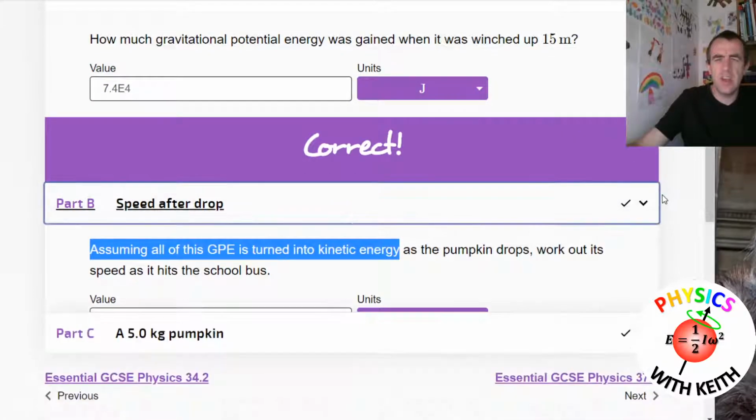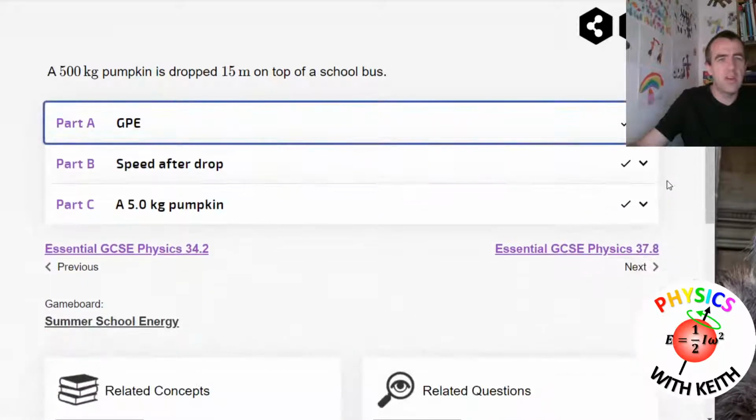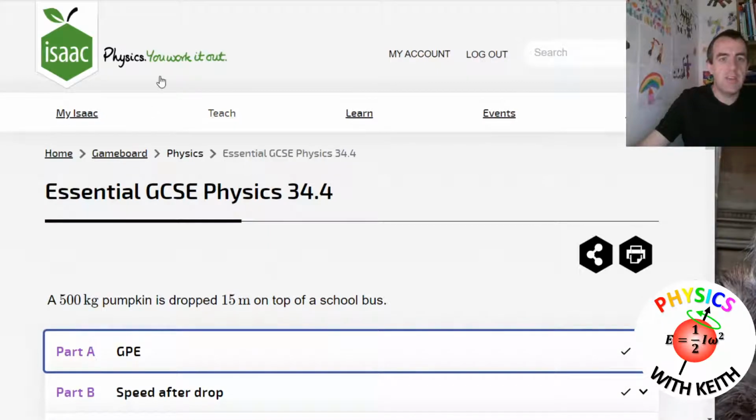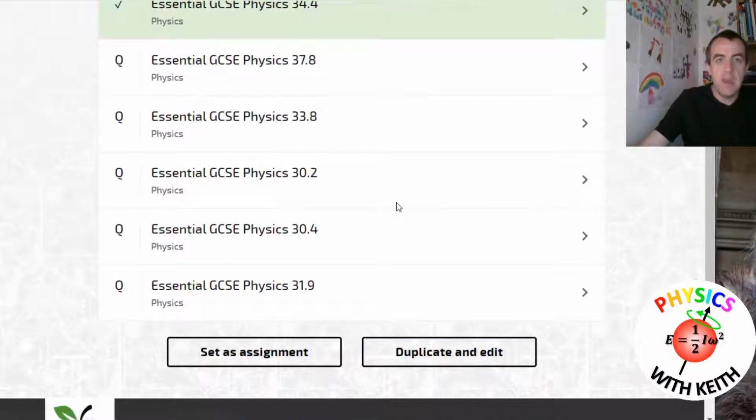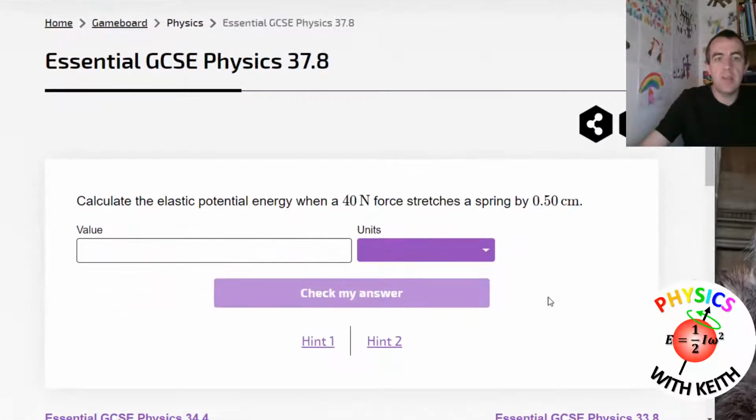This is the old guinea and a feather, or hammer and a feather experiment. If you take a hammer and a feather onto the moon where there's no air, so there's no air resistance, and drop them, they'll hit the ground at the same time, travelling at the same speed when they hit the ground. Okay, so that's 34.4 done.